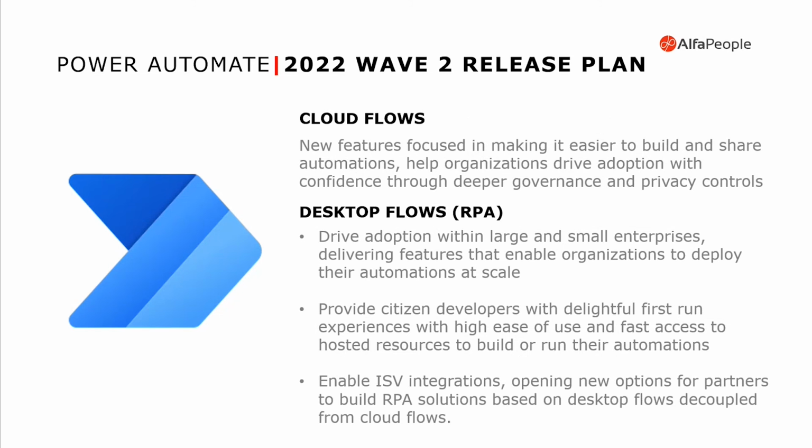When you are talking about Power Automate, it's important for us to understand again what cloud flows and desktop flows are, because we are going to have features for both. Cloud flows are features that are 100% on cloud and automated, and RPAs or desktop flows are a tool that you can deploy in your server or on your desktop and send information to the cloud based on something that you have built there. So we will have features being launched for cloud flows, and features being launched for desktop flows.